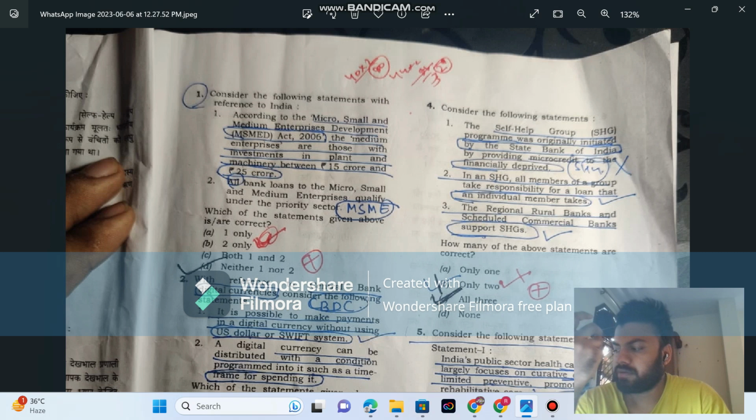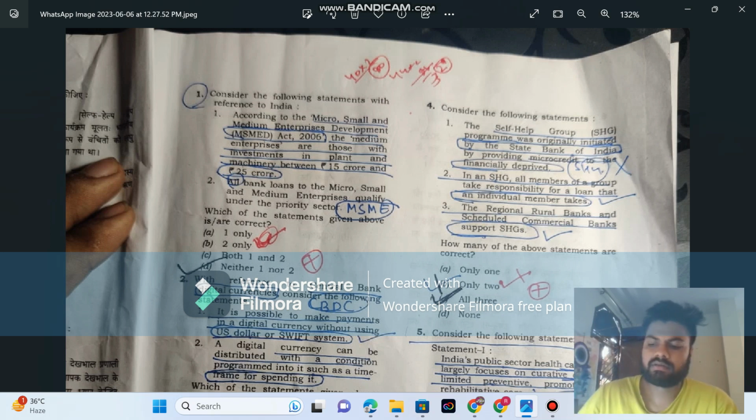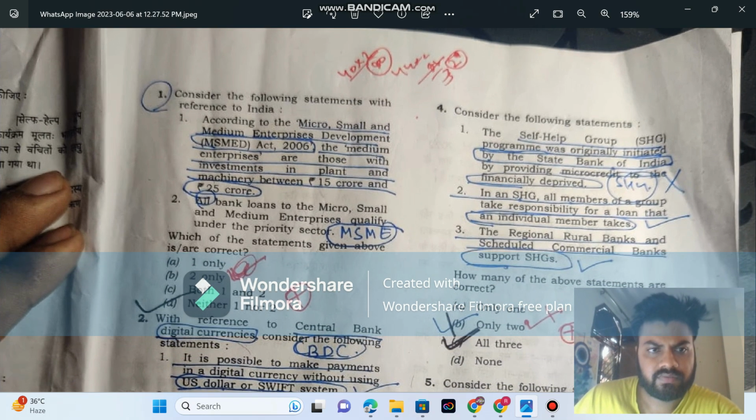Those questions are from static, from my notes only. I made the Hindu current affairs notes and used standard books, and I shared my resources in the description. I also shared some tricks on how I attempted the paper. So let's go with the first question.